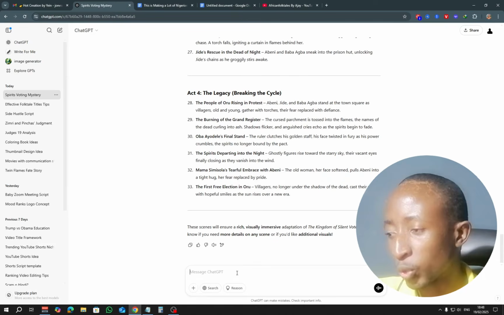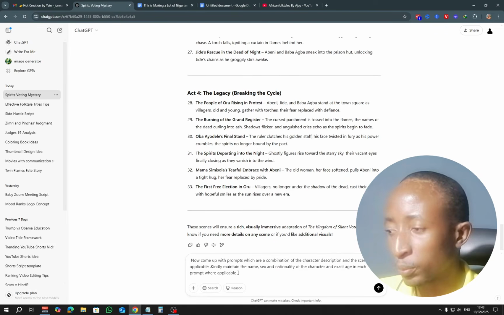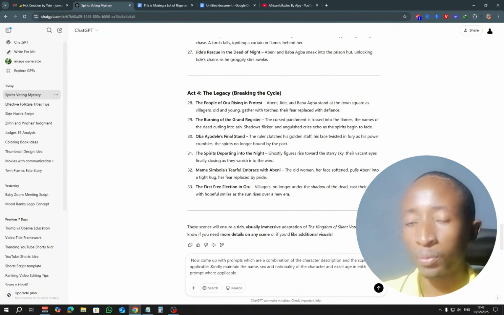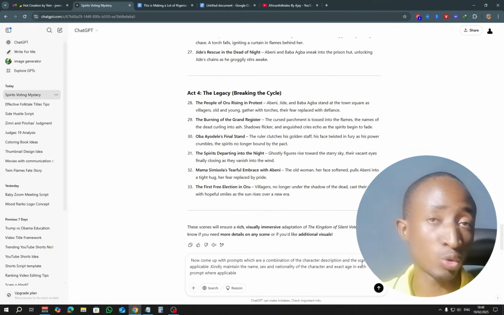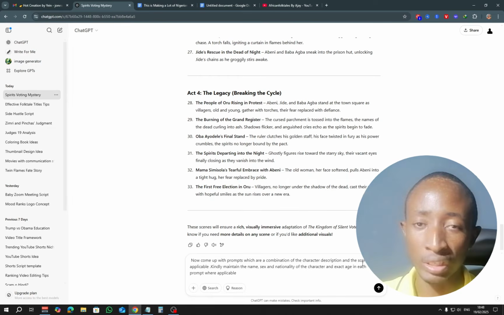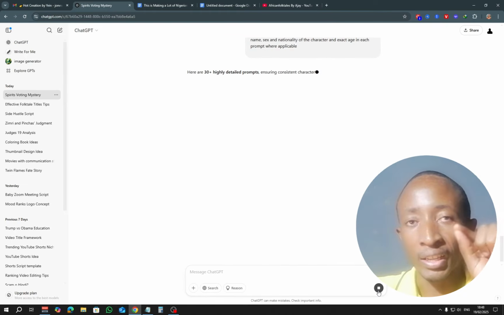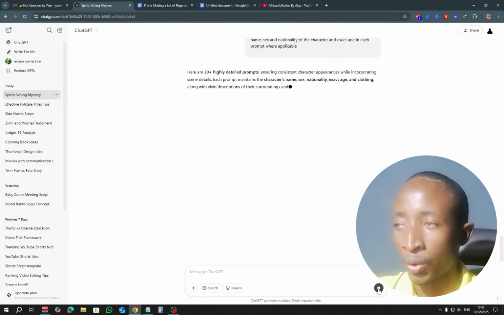Now, in this prompt we are pasting in, you can see it says come up with prompts with a combination of the character description and scene. So it's putting the description and the scenes together. Wherever a certain character appears, the prompt will incorporate that character. Of course, it's not 100% perfect. Sometimes you might have to go in and make your own edits. I'm just going to click enter, and you'll see it will combine the appearances of each character with the scenes.